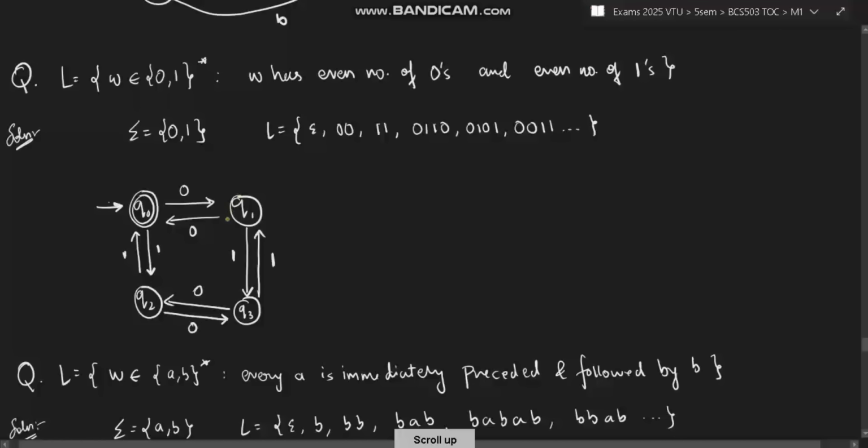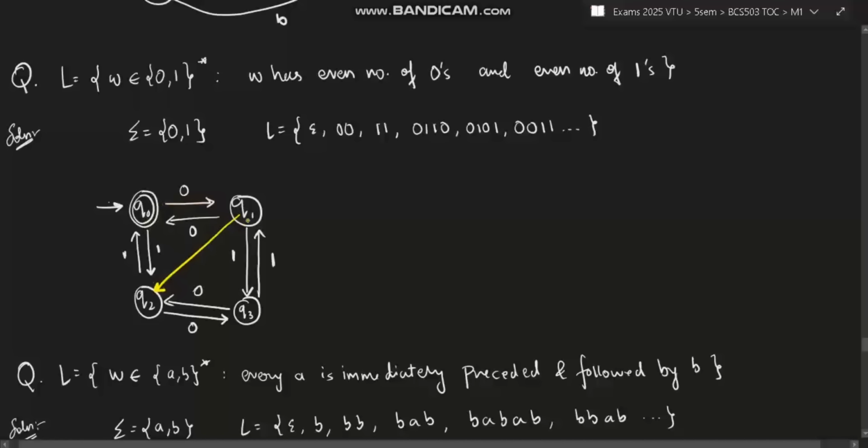See, what if the question comes: what if you take the same state as here? If you take the same state as here, that is fine. But what will happen? 1 0 you have taken, then you will take 1 here, and 1 again. Double 1 is fine, but 1 0 is present. You have to make the combination of this also, right? You have to take care of that. So if you take a 0 here, you have to ensure you pass through 0 again. So that's why you cannot directly take 1 here.